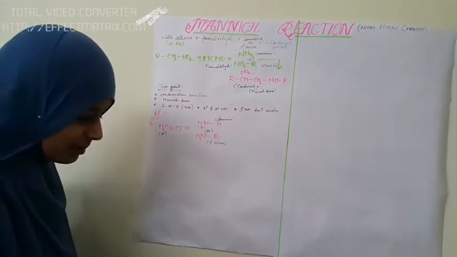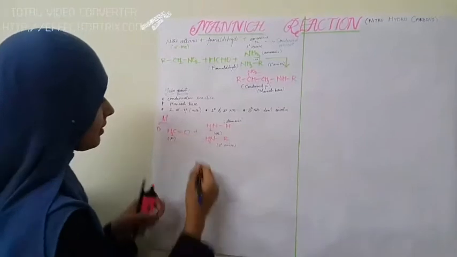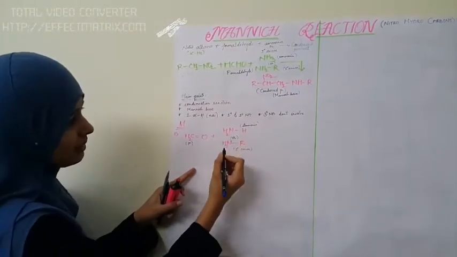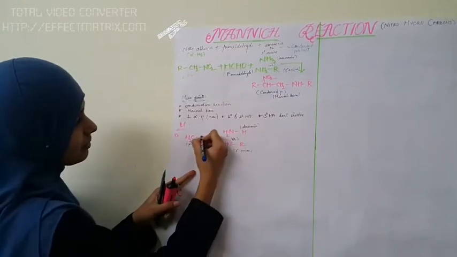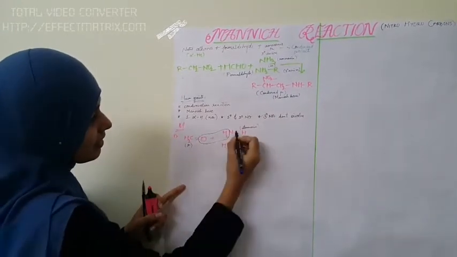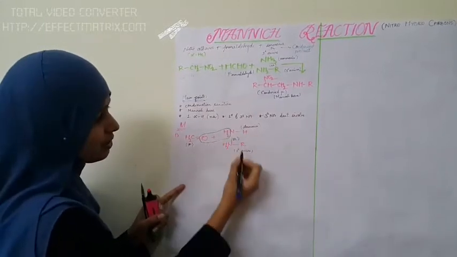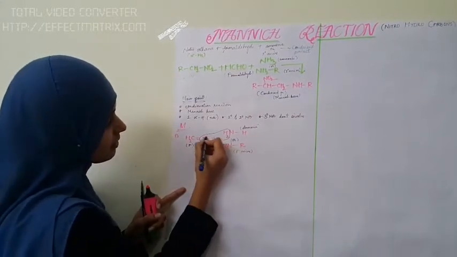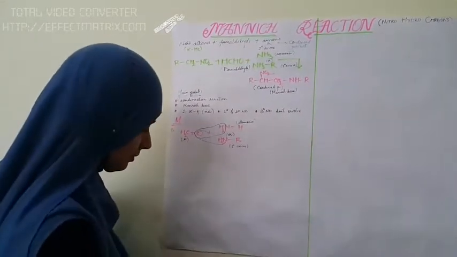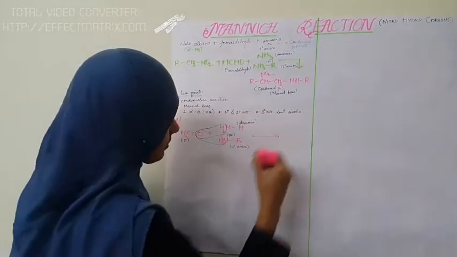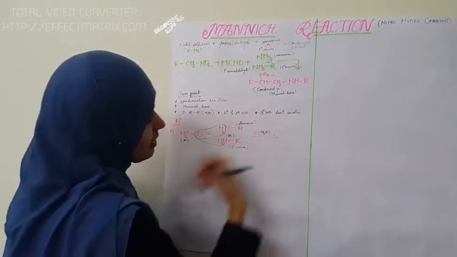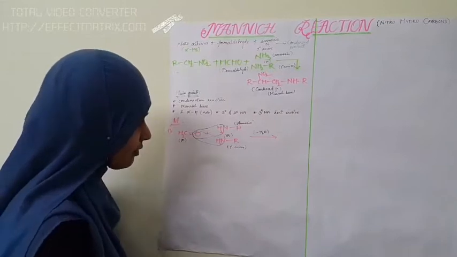Now let us see what happens. Here oxygen is present, here H2. A water molecule, H2O, is removed, whether ammonia or primary amine participates. Minus H2O, the water molecule is removed, and what is formed?